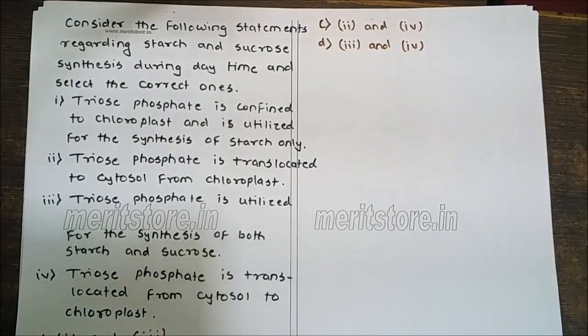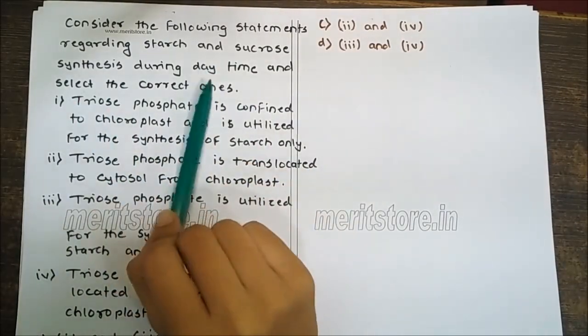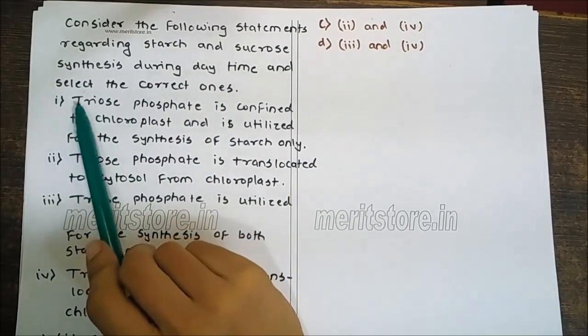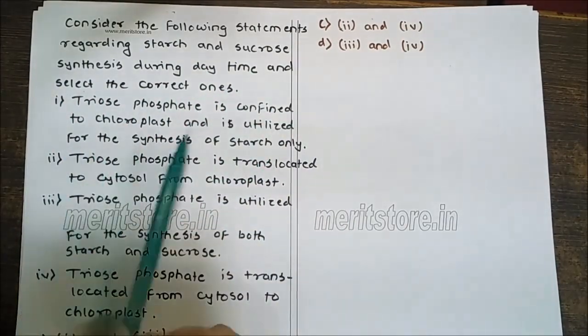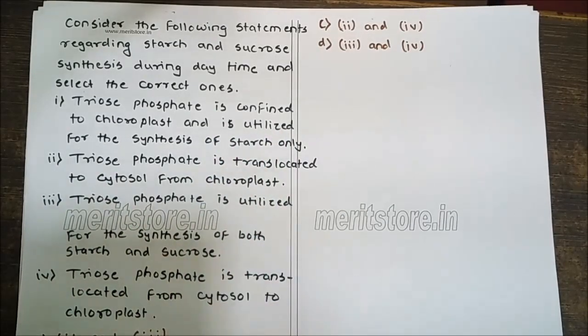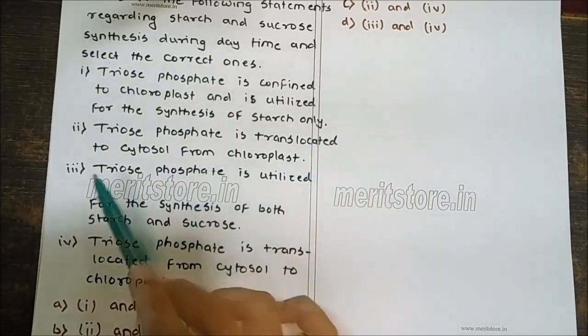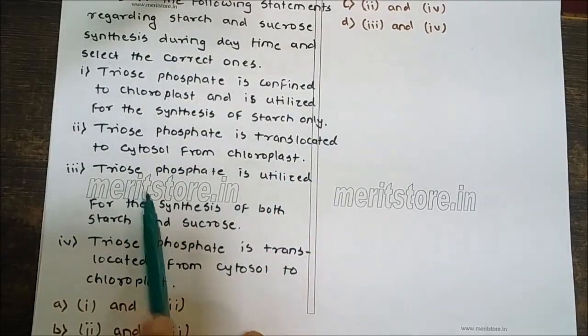Consider the following statements regarding starch and sucrose synthesis during daytime and select the correct ones. First, triose phosphate is confined to the chloroplast and is utilized for the synthesis of starch only. Second, triose phosphate is translocated to the cytosol from the chloroplast. Third, triose phosphate is utilized for the synthesis of both starch and sucrose. Fourth, triose phosphate is translocated from the cytosol to the chloroplast. So the correct option is B. Triose phosphate is translocated to the cytosol from the chloroplast, and is utilized for the synthesis of both starch and sucrose.